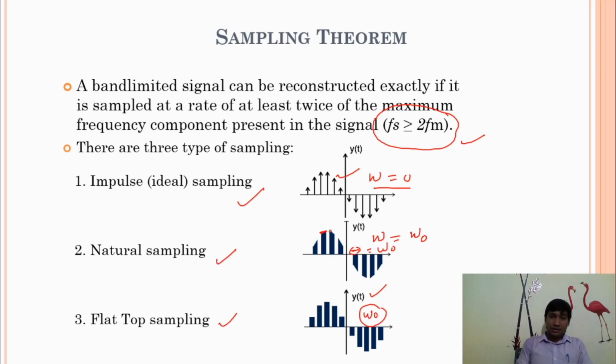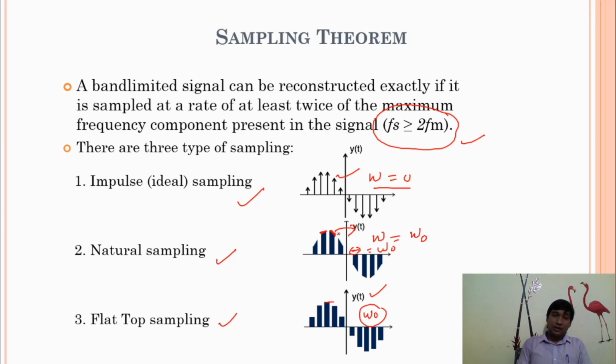In natural sampling we use a sloped curve on top, but in flat top sampling we flatten the curved surface. Why do we use a flat surface for the sample signal? Because on a sloped surface there is a possibility of mixing in noise.